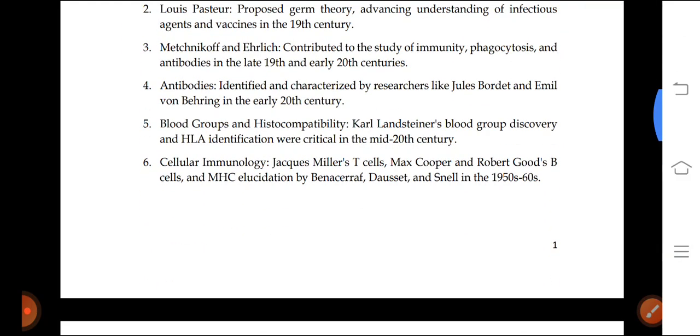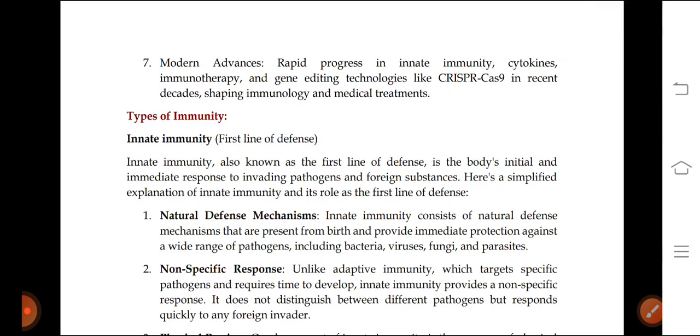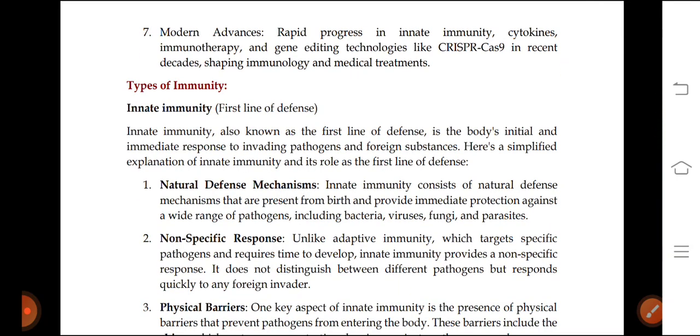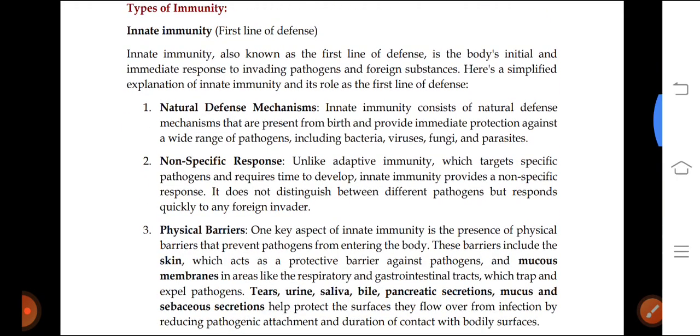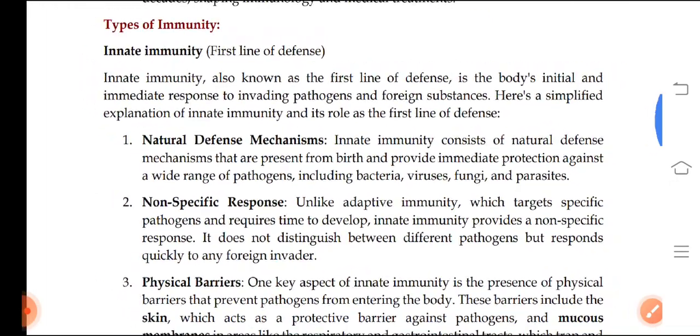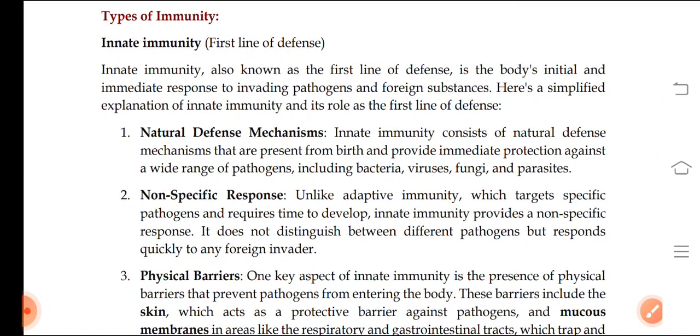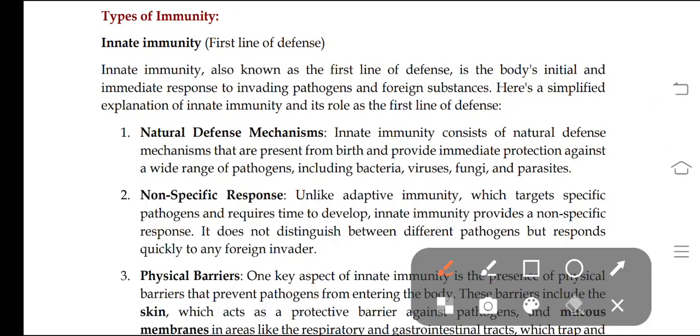Okay, so next, coming to the types of immunity. There are two types of immunity. As I said, the first one is innate immunity and the second one is adaptive immunity.